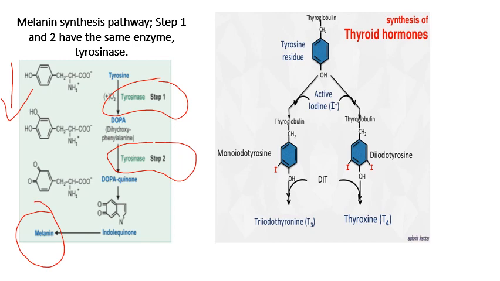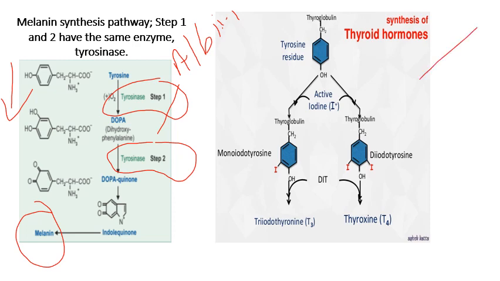If melanin production does not occur properly due to any defect of this amino acid metabolism, that is, due to the lack of tyrosinase enzyme, it may lead to the inborn error of metabolism, mainly albinism. Albinism, we know, is due to absence of tyrosinase; melanocytes do not produce melanin all over the body. It can even lead to leukoderma, melanoma, graying of hair, etc. This is all about melanin synthesis.